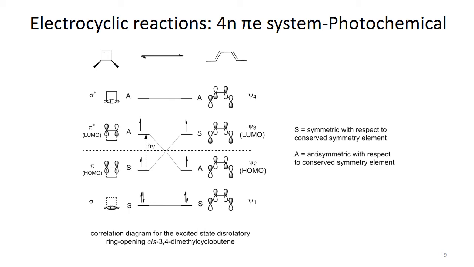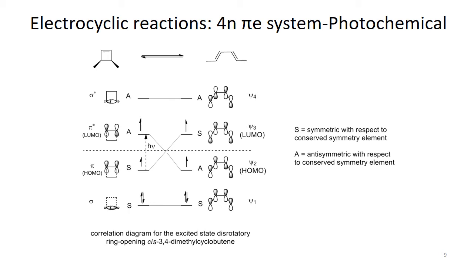In this case we have this type of electronic filling: 2 electrons in sigma, 1 electron in pi, and pi star has 1 electron. When we talk about psi4, in the excited state we have 1 electron in the HOMO and 1 electron in the LUMO.